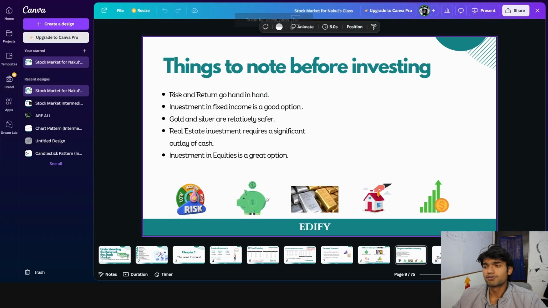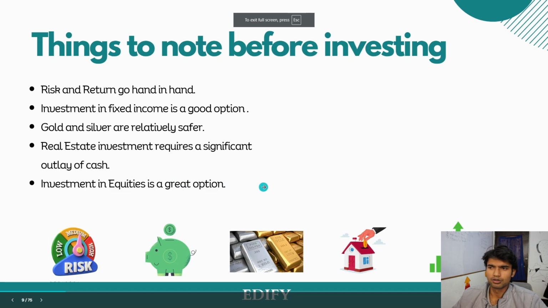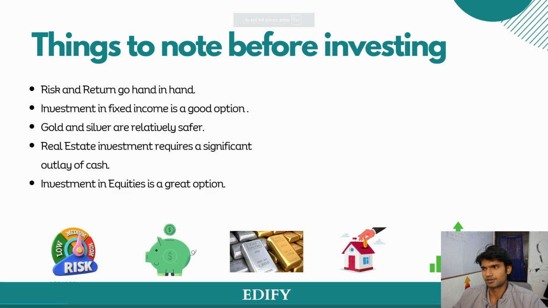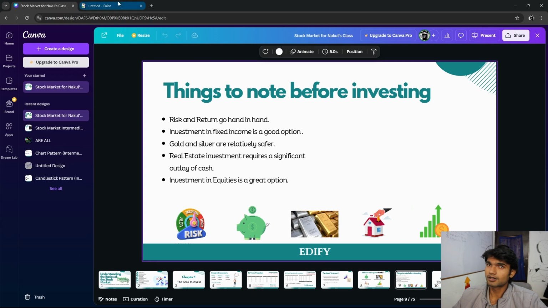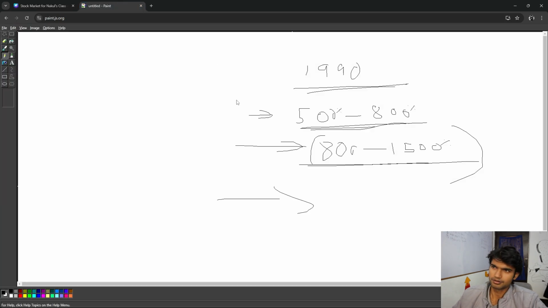Now, investment in equities is a great option. It is known to beat inflation over the years, and historical returns here are tremendous. It's really good. I'll just write the number: 2, 3, 0, 0, 0, 0%.